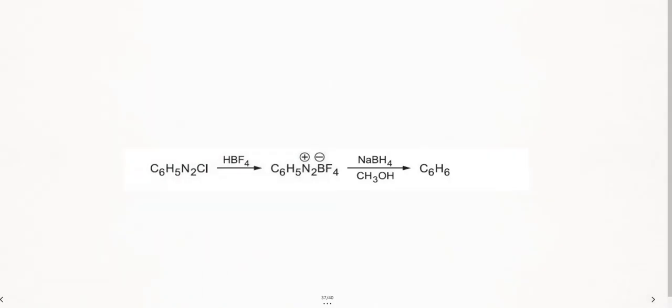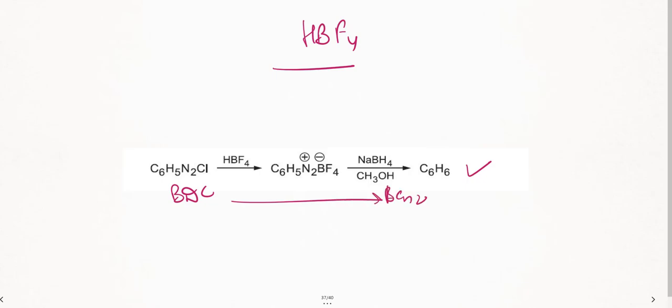Right. So the next type of reagent is HBF4. So basically to convert BDC, this is your BDC, if you want fluorobenzene and further you want to convert it to benzene, the only reagent you use is HBF4. Suppose if it is chlorine, we'll be using CuCl, for bromine CuBr, but for fluorine, you compulsorily need to use HBF4, where BDC is getting converted to benzene. But the concept is, in between, you're going to get C6H5N2BF4. This is benzene diazonium borofluoride. This is the intermediate.